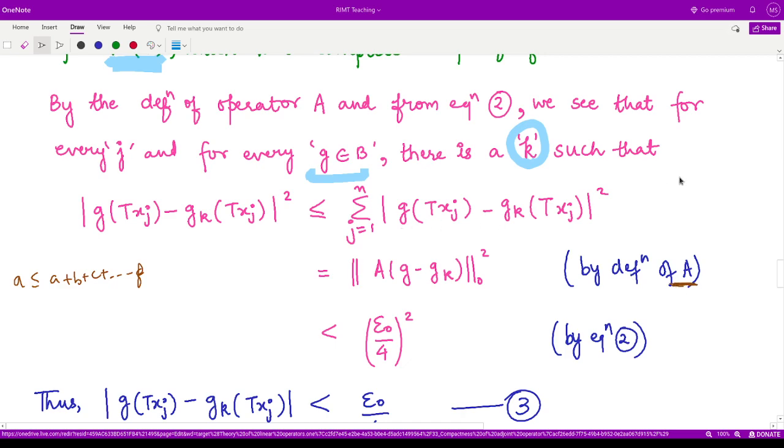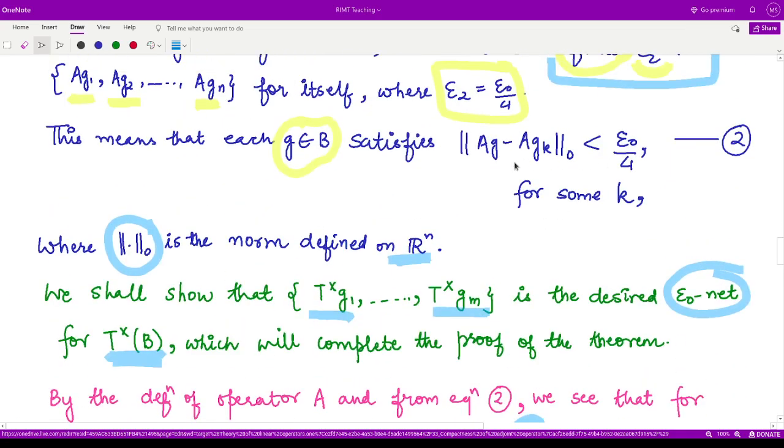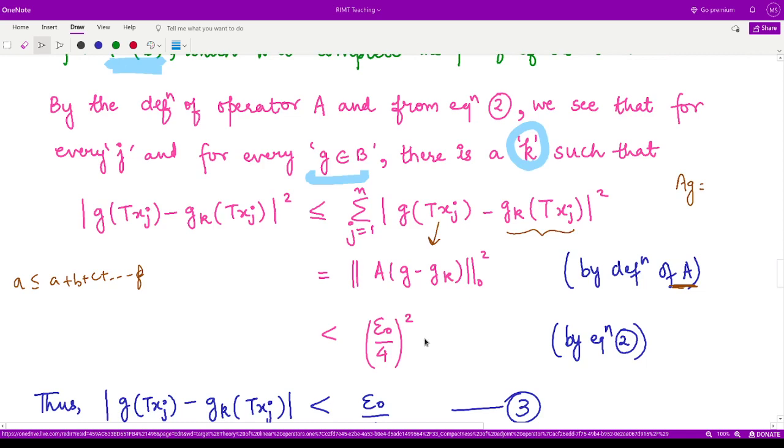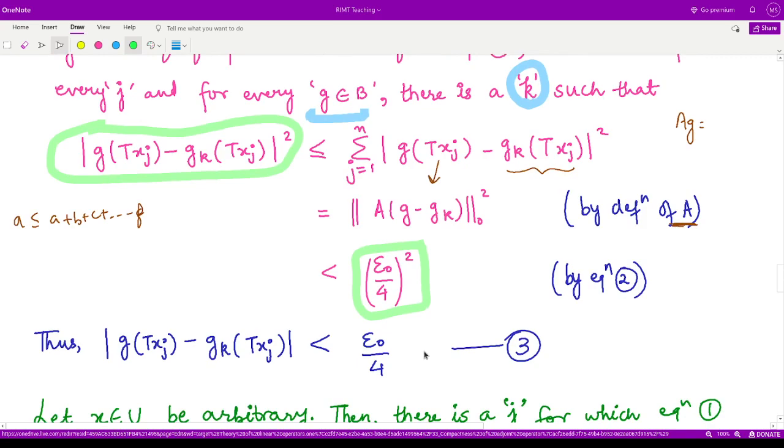If you see, you have defined your AG to be like this, the sum of G of T of xj, and in a similar manner A of Gk is defined like this. So according to the definition of A, this quantity reduces to this one, and because we are applying equation 2 here, the norm of AG minus AGk is less than or equal to epsilon naught by 4. So we have the quantity here as less than epsilon naught by 4 whole square, right? So let's mark this result as equation number 3.